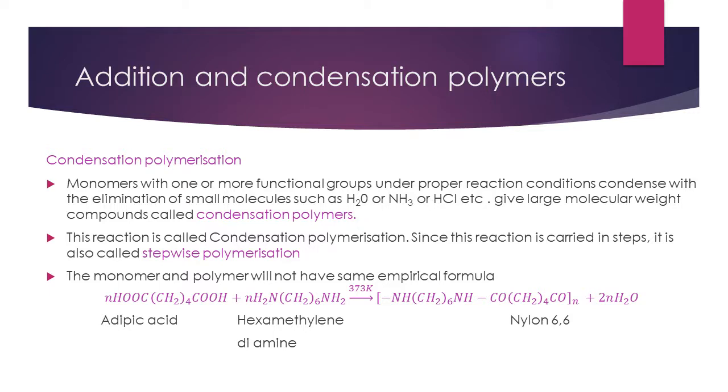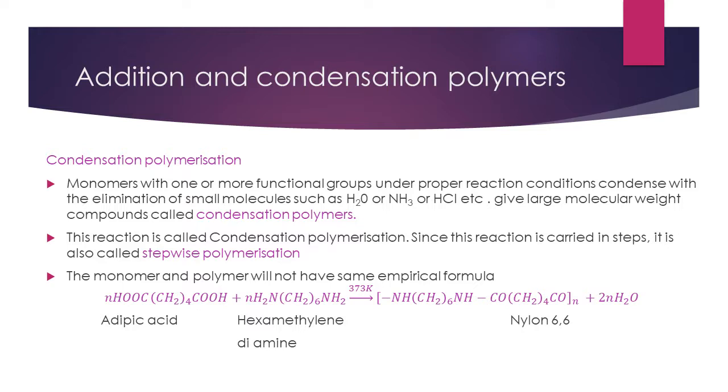Condensation polymerization. When monomers with one or more functional groups, under proper reaction conditions, condense with the elimination of small molecules such as water, ammonia or HCl, they give large molecular weight compounds called condensation polymers. This reaction is called condensation polymerization. In addition polymerization, there will not be any elimination of molecules, whereas in condensation polymerization, there will be elimination of small molecules such as water or ammonia.